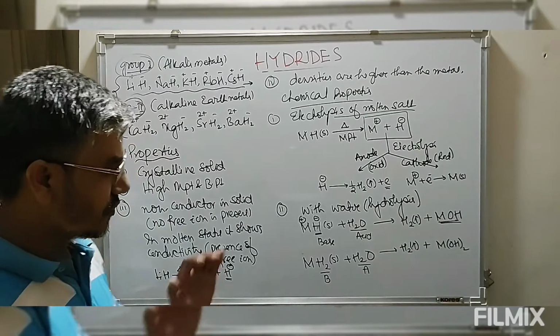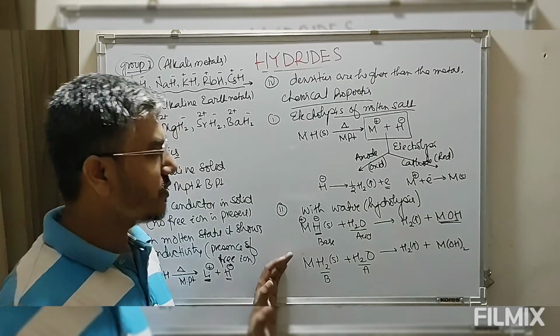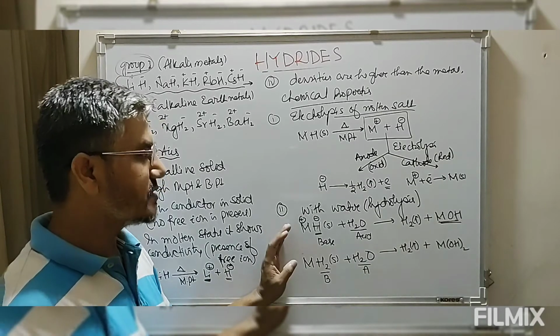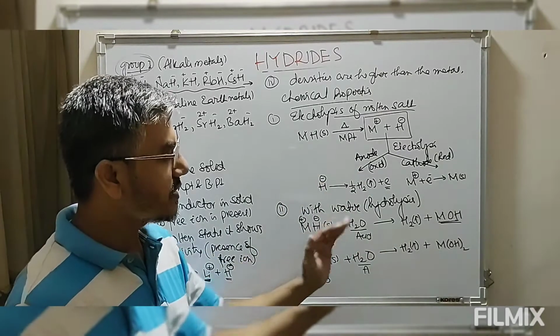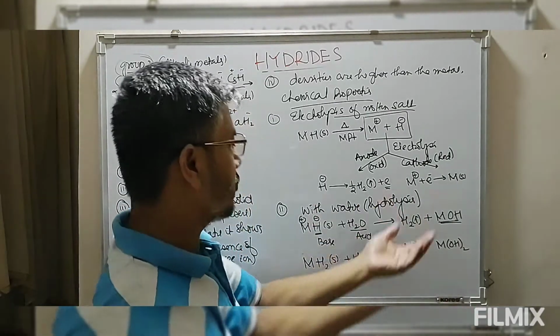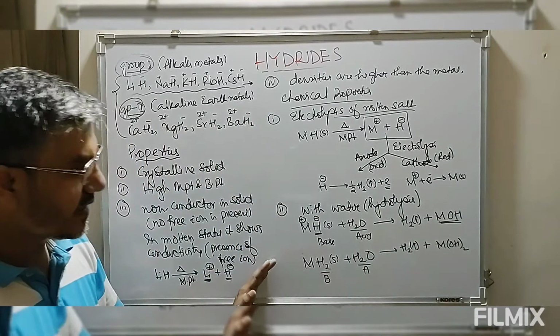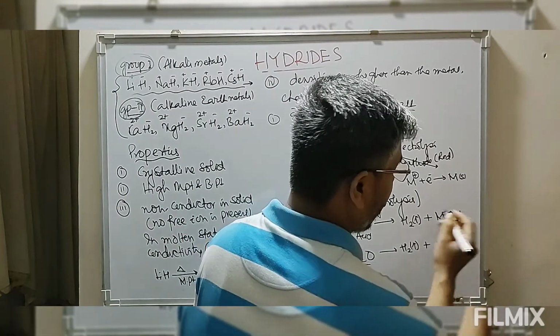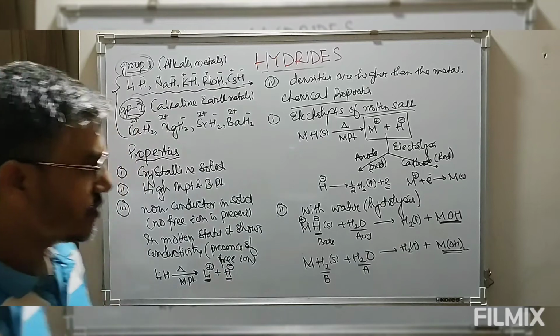So simply saying, all these metal hydrides, that is the ionic hydrides, react with water to give you hydrogen gas and metal hydroxide. So the aqueous solution of these ionic hydrides is always basic due to the formation of hydroxides in solution.